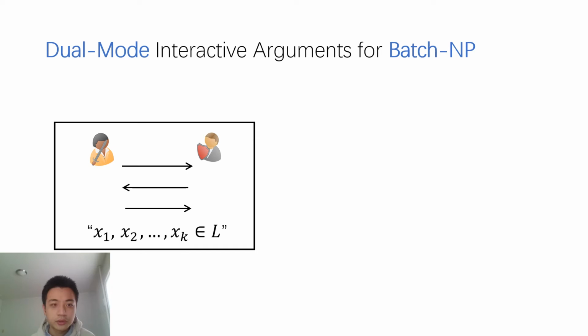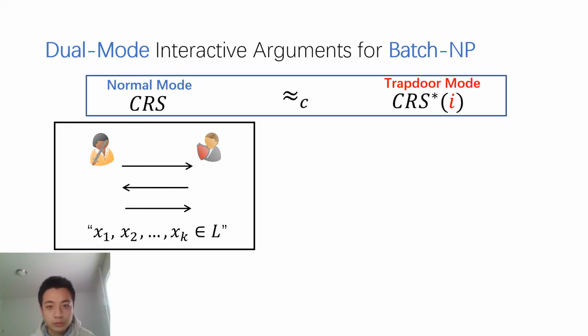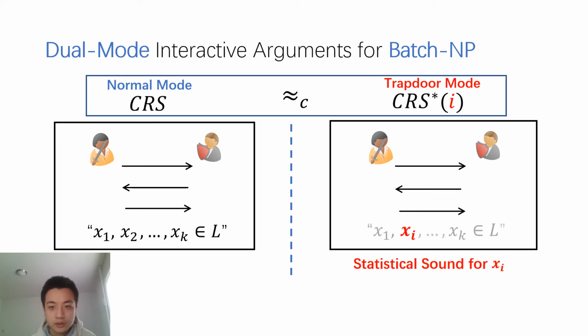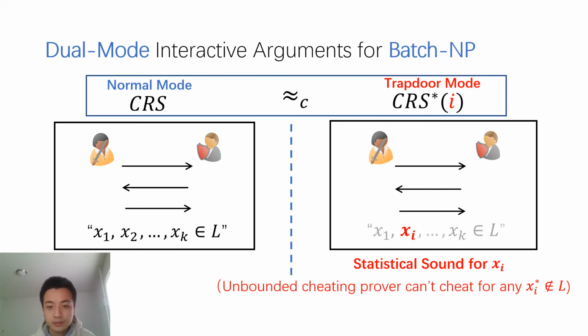Our method is the following: dual-mode interactive arguments for batch NP. I will show you how to use the same idea to construct SNARGs for P later. For now, this interactive argument is an interactive protocol in the CRS model, where in the soundness proof, we will switch the CRS to a troubled mode, where the CRS in the troubled mode is associated with some index i, such that the same protocol becomes statistically sound for the ith instance xi, which means even an unbounded cheating prover cannot cheat for the ith instance.